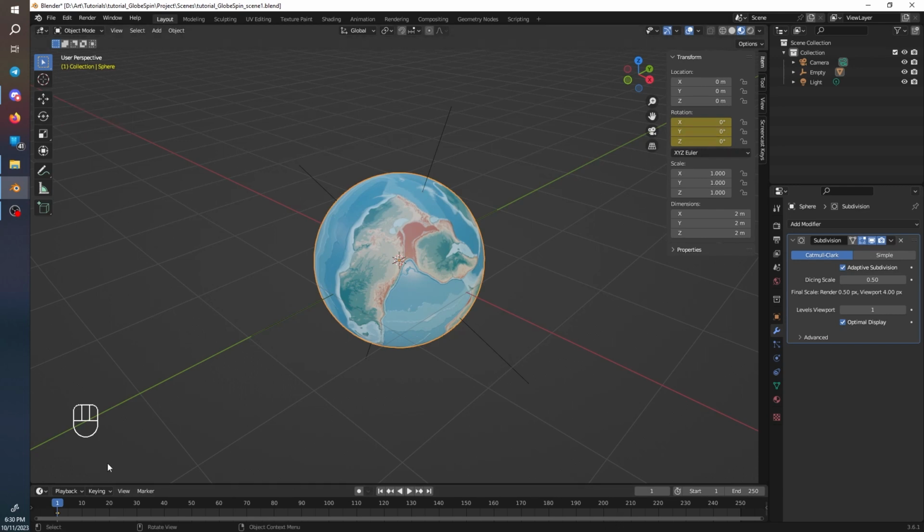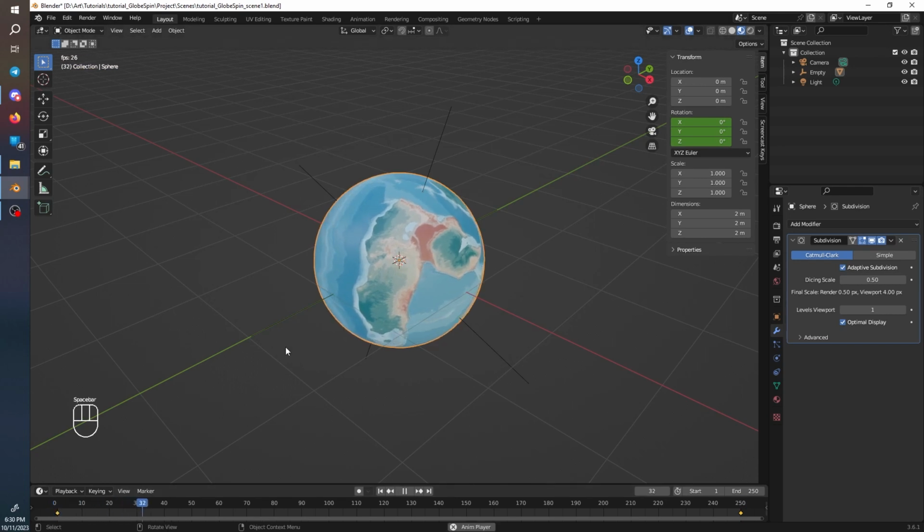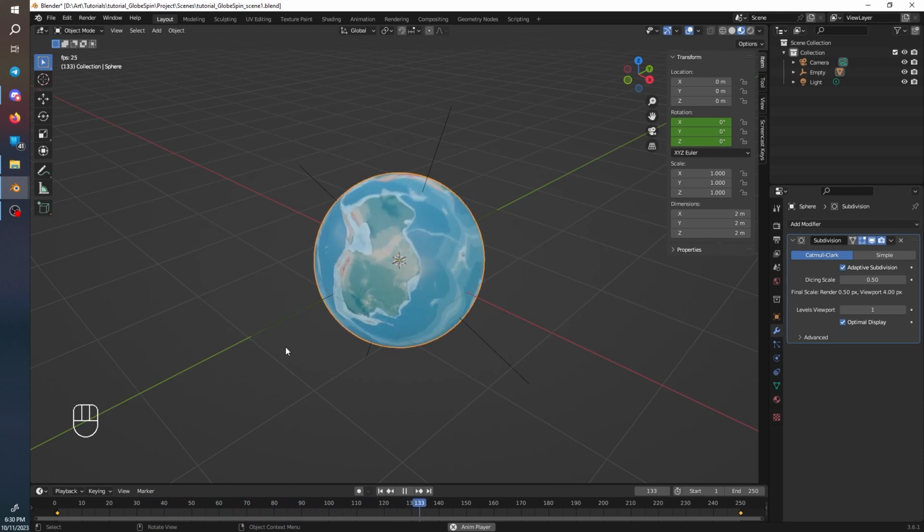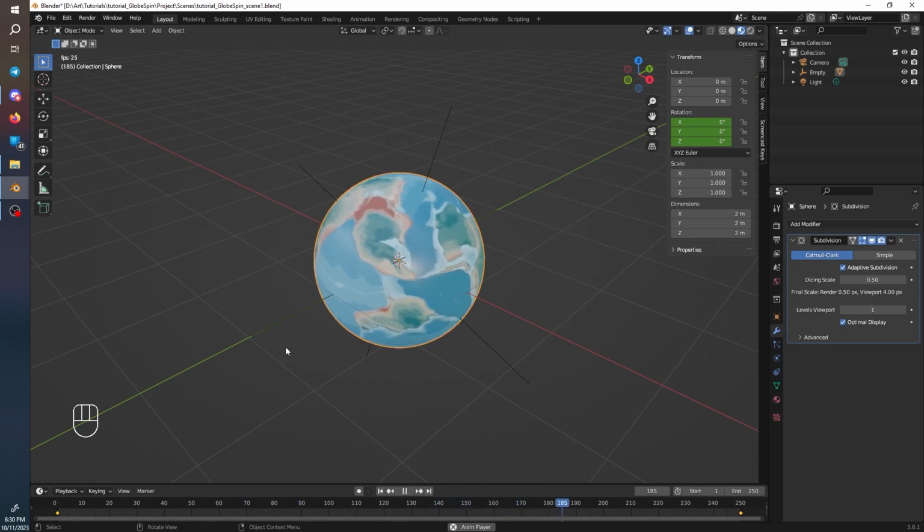Then we are going to move our timeline to the end, 250, and we're going to type under Z 360 and press I again. Now if we move back to 0 and press space to play, you can see that it will rotate a full 360 degrees.